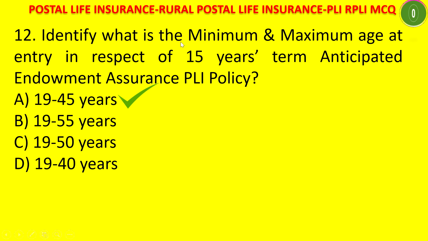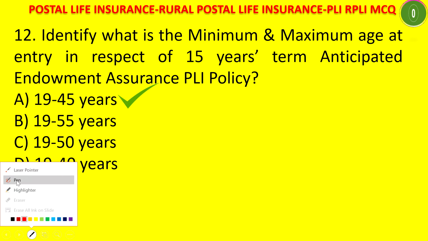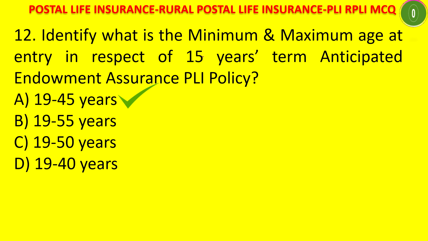I will tell you a simple method to remember. Here there is a 15 years term and 45. If you add both of these, it comes to 60. If the term is 20 years, then the maximum age will be 20 plus 40, which comes to 60, so it will be 19 to 40.